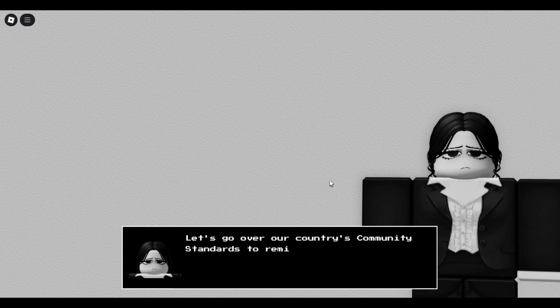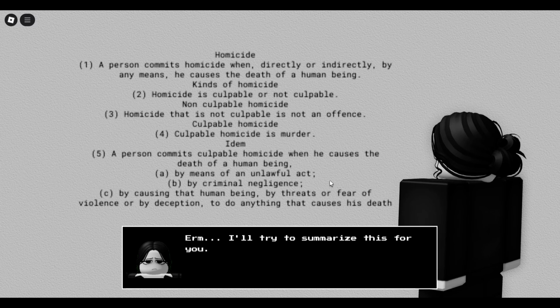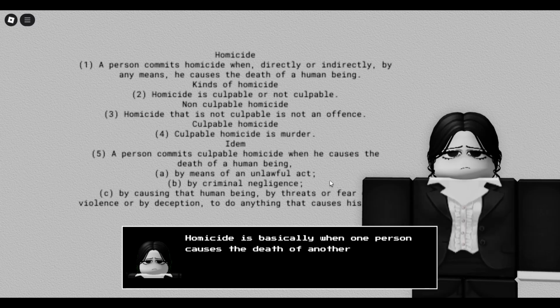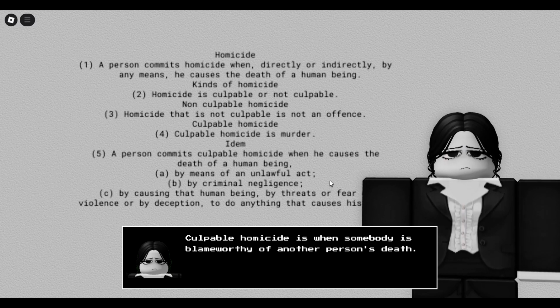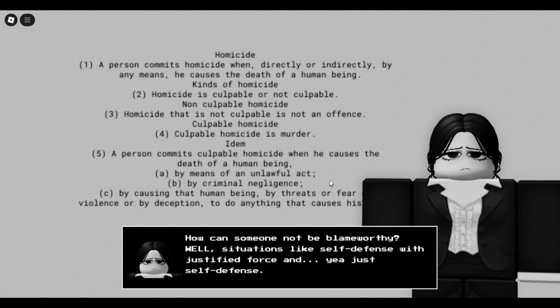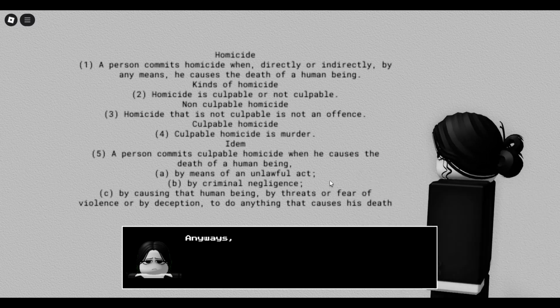Let's go over your country's community standards to remind us of a few important things. I'll try to summarize this for you. Homicide is basically when one person causes the death of another person. There are two types of homicide, culpable and non-culpable. Culpable homicide is when somebody is blameworthy for another person's death. Non-culpable is the opposite. Non-culpable is self-defense. Everything else is homicide culpable.